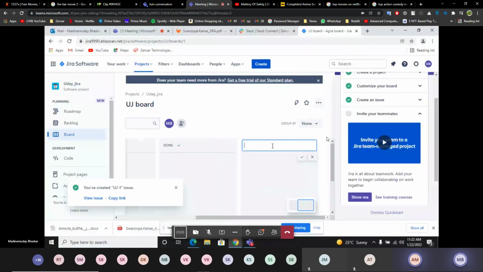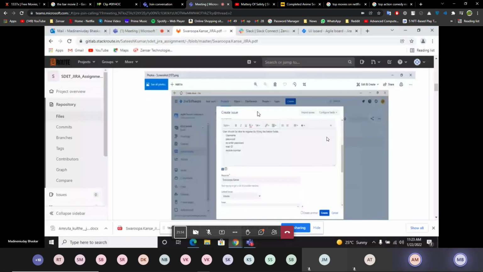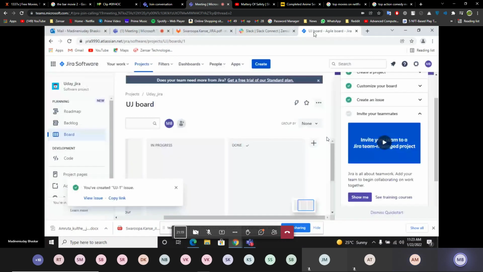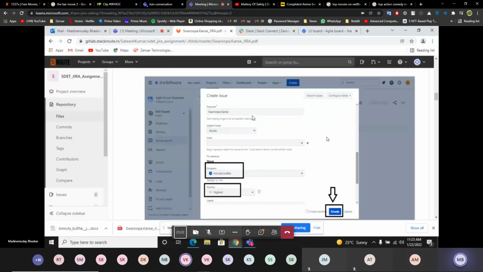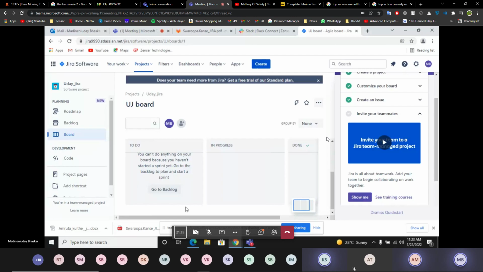Like we have to add anything here. Oh, in my case, this is showing create issue. Yeah, we have to create an issue here. We have to add tasks in dashboard. Yeah, we have to add task in dashboard. Yeah, right, go to side backlog.